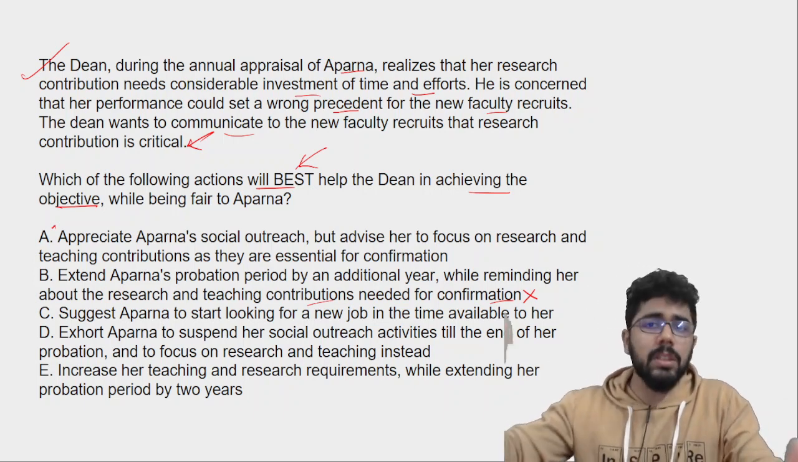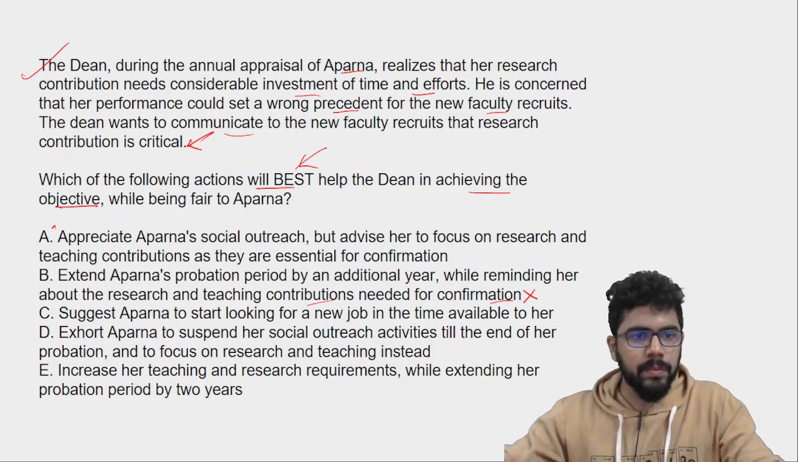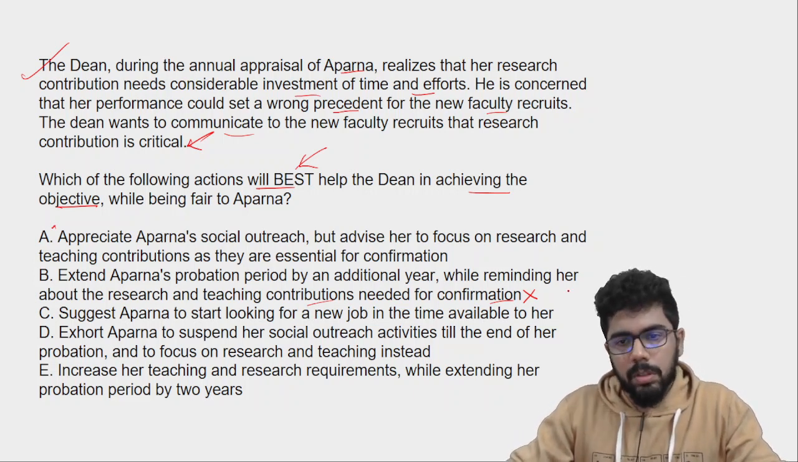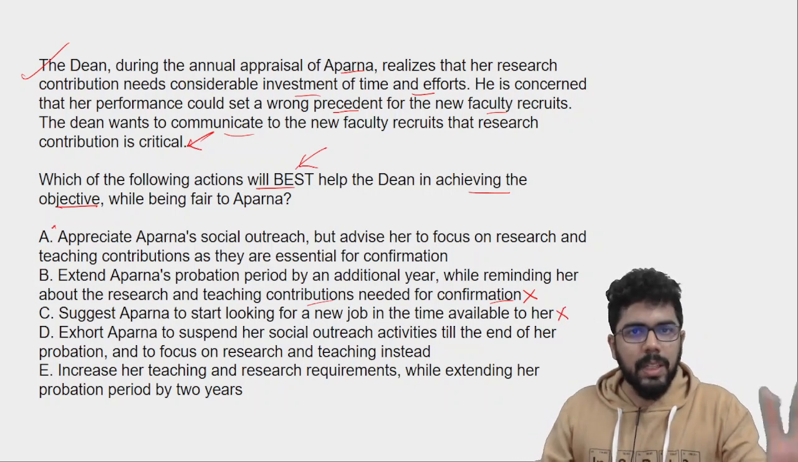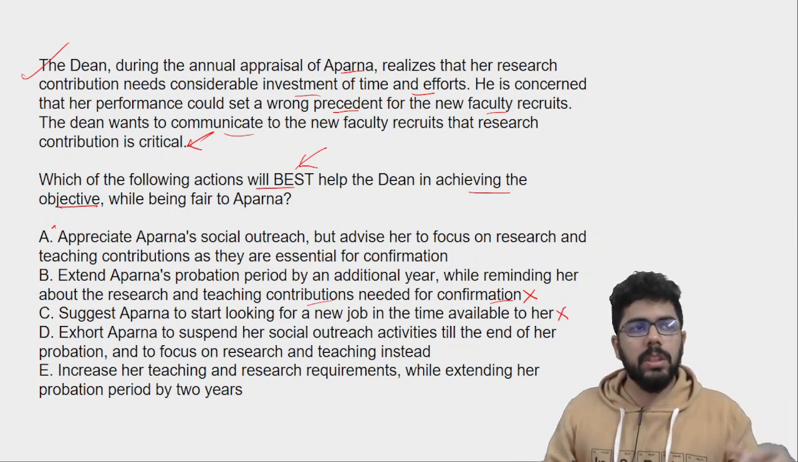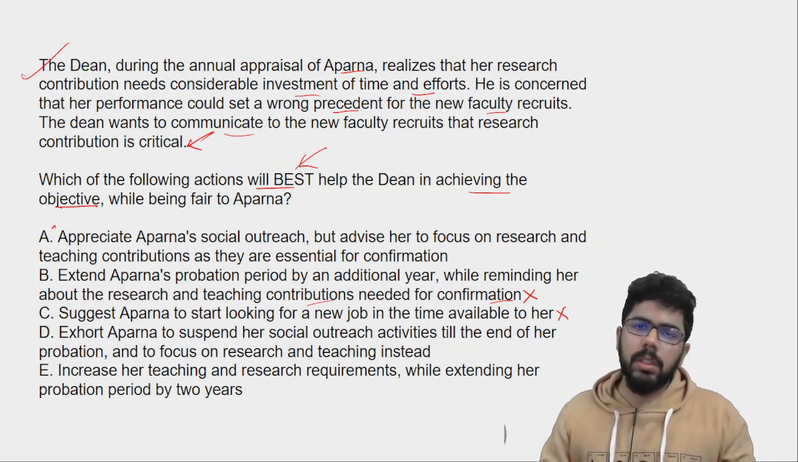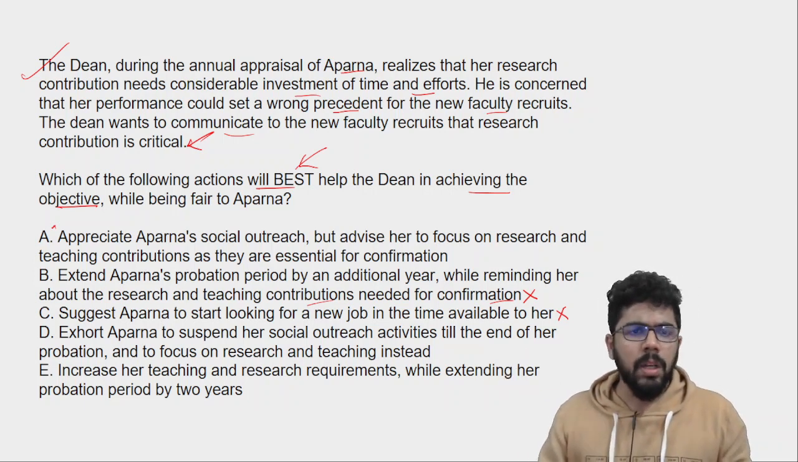जब प्रोबेशन खत्म होगा तभी तो प्रोबेशन एक्सटेंशन के बारे में सोचेंगे. Suggest Aparna to start looking for a new job in the time available to her. This is not being constructive. As I said, constructive, positive होना चाहिए. She is a good asset to the institute. So he shouldn't let her go like that कि तुमने research नहीं किया तो look for other jobs. I'll be of no help.